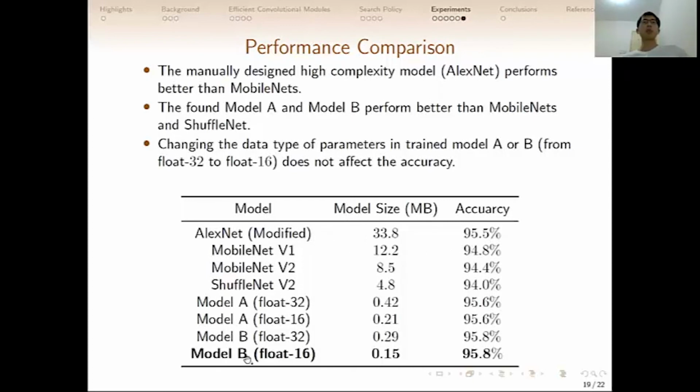And our model A and model B even outperform the manually designed high complexity model. Changing the data type of parameters in trained model A or model B from float 32 to 16 does not affect the accuracy.